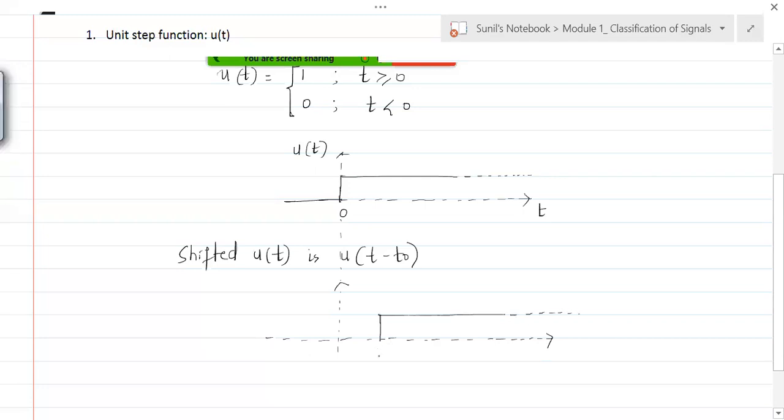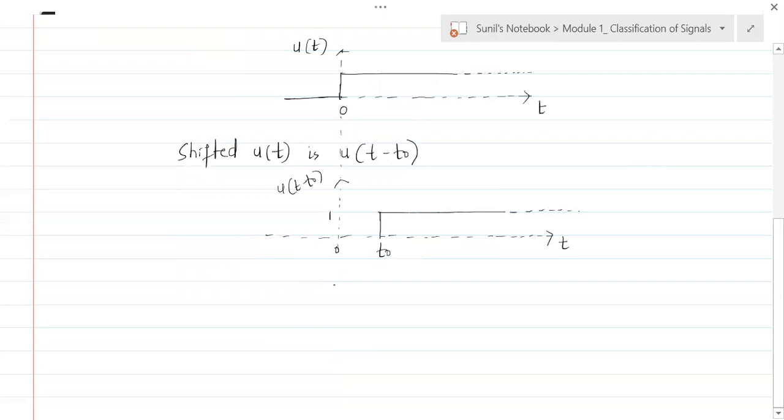So this is your u of t minus t naught, and it is 1 from t naught to infinity. Both u of t and u of t minus t naught are infinite signals. One starts from 0 and goes to infinity, the other starts at t naught and goes to infinity, but both are infinite length signals. Understand that?